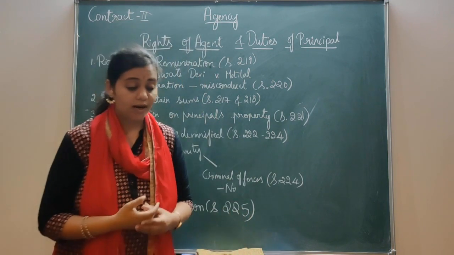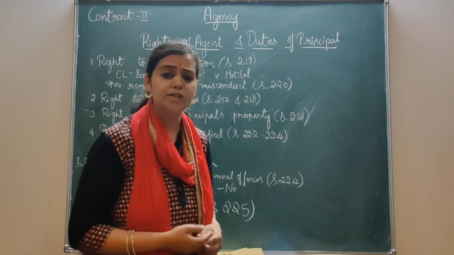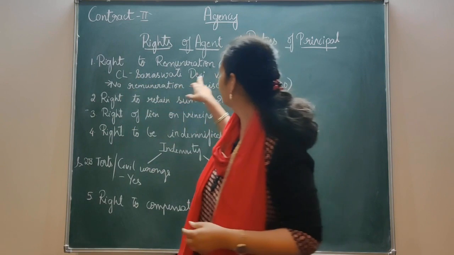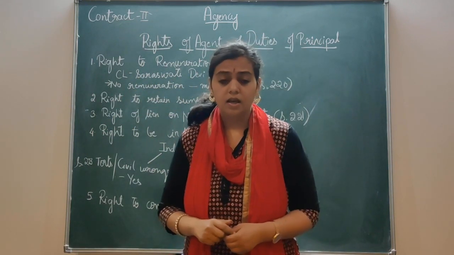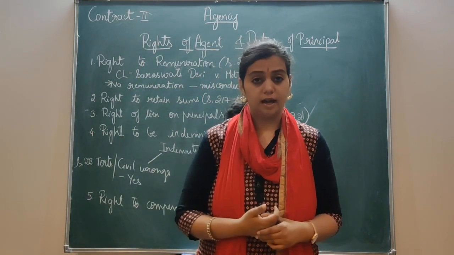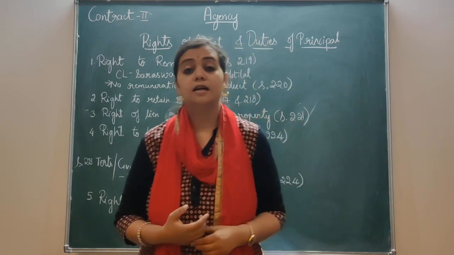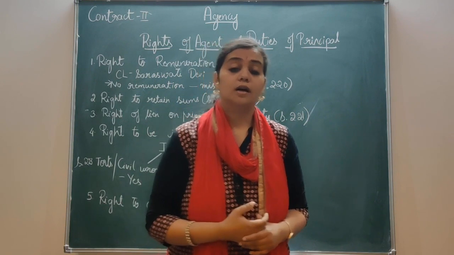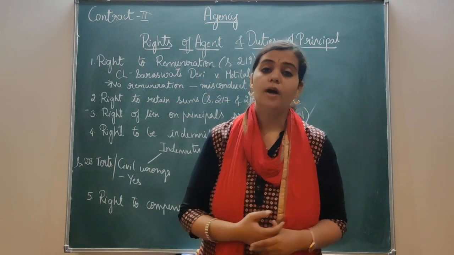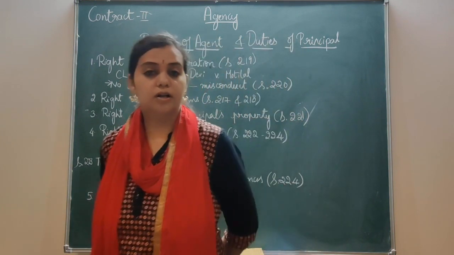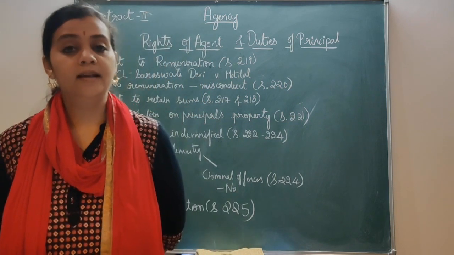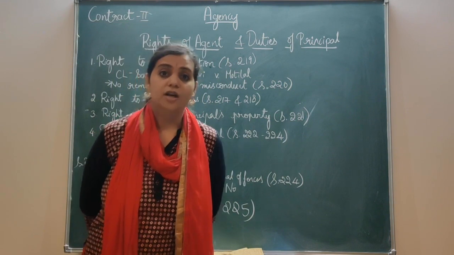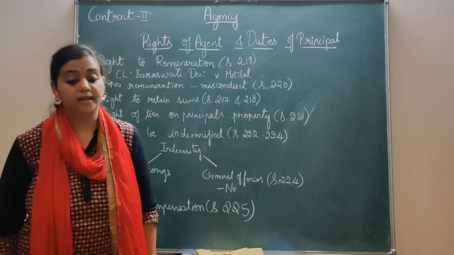Section 219 says that in the absence of any special contract pertaining to remuneration, he becomes entitled to commission. So if there is nothing mentioned about remuneration in the contract, he has to get his commission by the principal. That is what section 219 says.